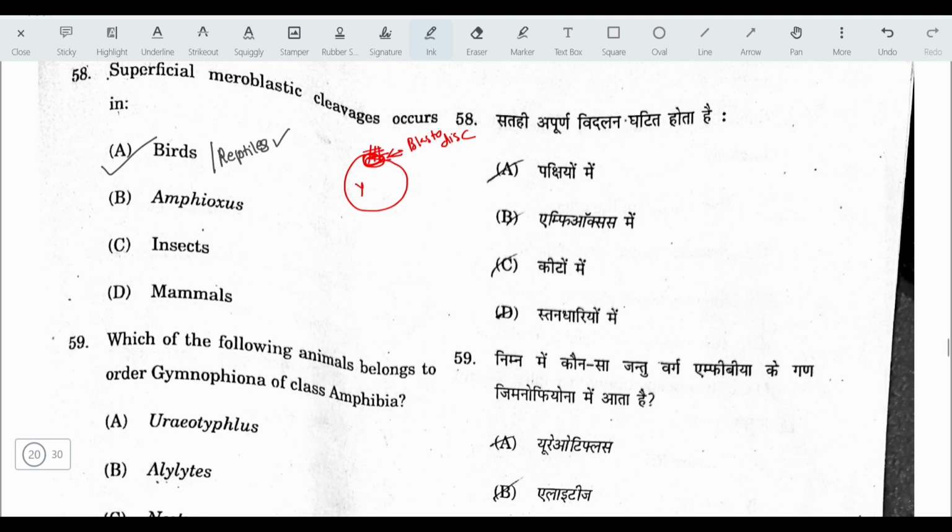Why? Because the other major part is laden with yolk, and yolk inhibits cleavage. Another question may be framed from here, that is on centrolecithal cleavage that occurs in insects.